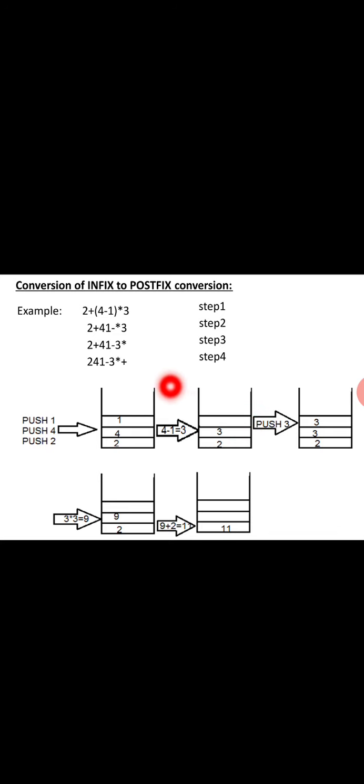Then we get one more 3 and push it, so the stack is 3 3 2. Then we get the multiplication operator star, so we pop the top two elements, 3 and 3, multiply them, and push the value 9 to the stack. Then we get the operator plus, pop 9 and 2, and 9 plus 2 is 11. Finally this is the answer.